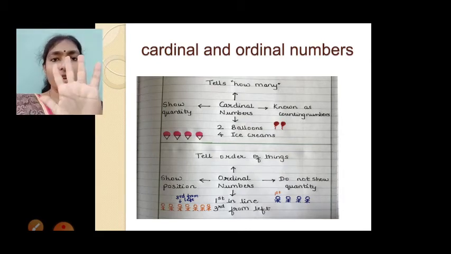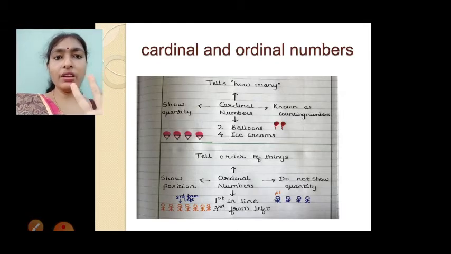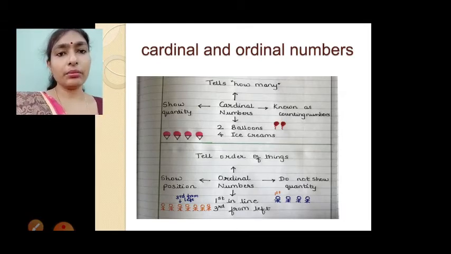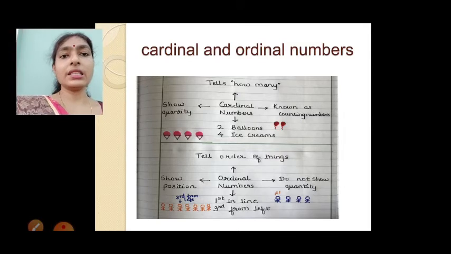Like if I ask how many fingers are there in my hand, here I can see 5 fingers. So this number 5 is the cardinal number. Here some examples are given: 4 ice creams or 2 balloons. The number of ice creams is 4, the number of balloons is 2, the number of fingers in my one hand is 5. These are all cardinal numbers.